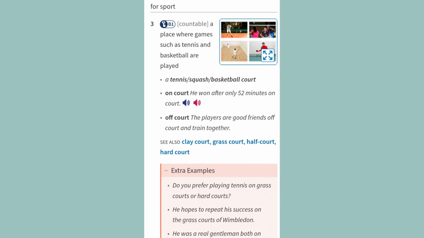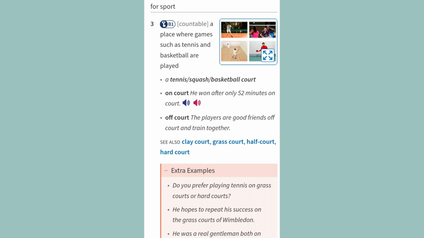For sport. 3. Countable, a place where games such as tennis and basketball are played. Examples. A tennis, squash, basketball court. On court. He won after only 52 minutes on court. Off court. The players are good friends off court and train together. See also, clay court, grass court, half court, hard court.